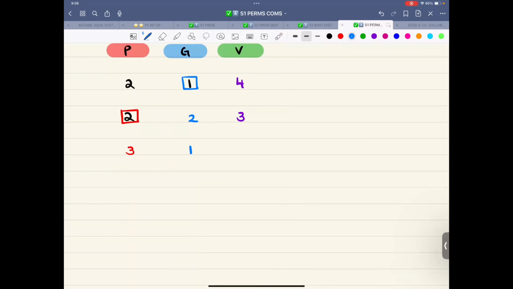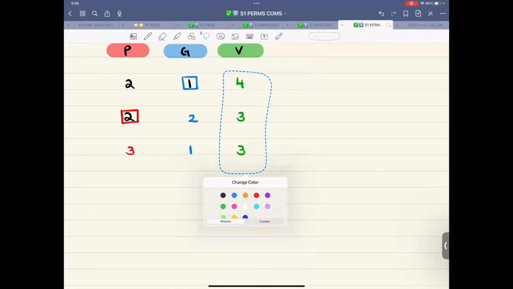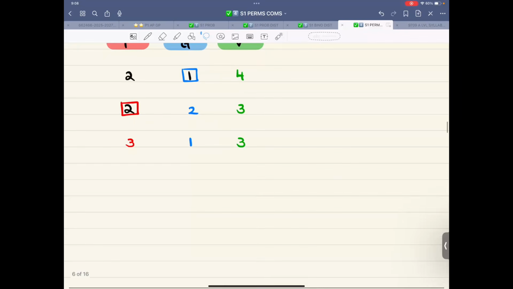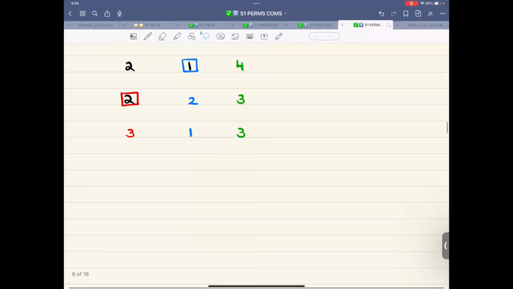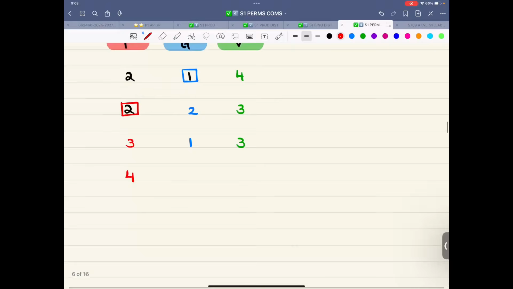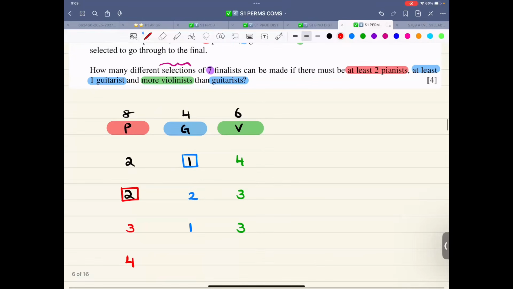So now let me reduce this thing to 1. And now the guitarists are still 3, like this. And let me change the color. Why am I writing in purple when I can write them in green color? Okay, so now this is another combination. And last but not the least, let me increase this to 4 because it's at least 2 pianists, at least one guitarist.